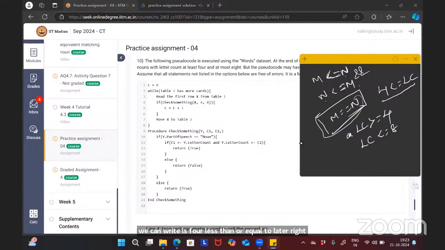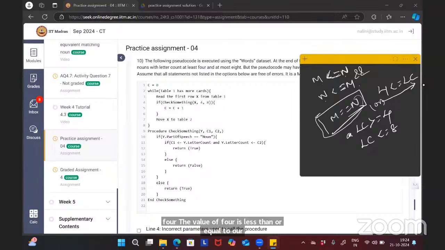Letter count greater than 4 and less than 8 is between 4 and 8. The value of 4 is less than or equal to letter count. This way also we can write.